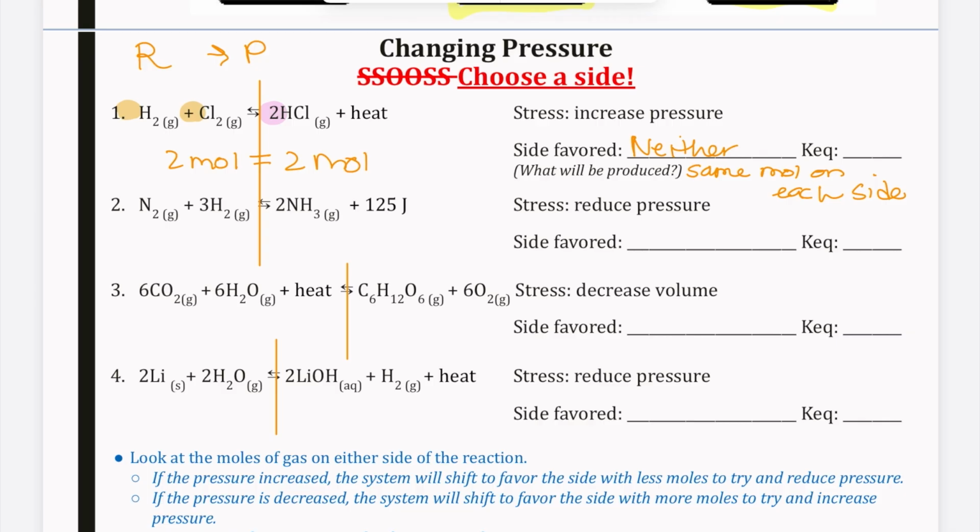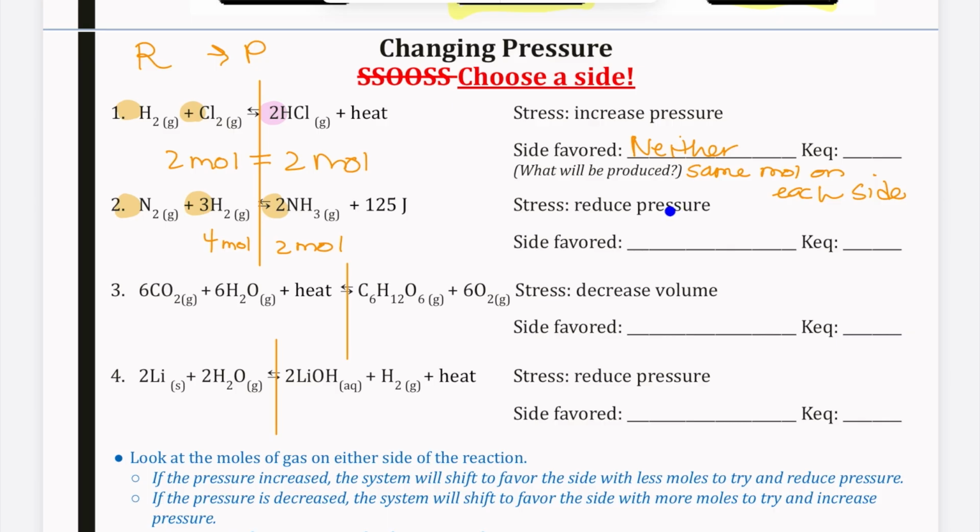Looking at our next one, looking at my gaseous chemicals, if I'm reducing pressure, I'm going to look at my moles of gas. I have 1 mole of nitrogen and 3 moles of hydrogen, so 4 moles on the left. On the right, I have 2 moles of NH3. So as we're looking at those, we've got reducing pressure. Well, the stress is to reduce pressure.